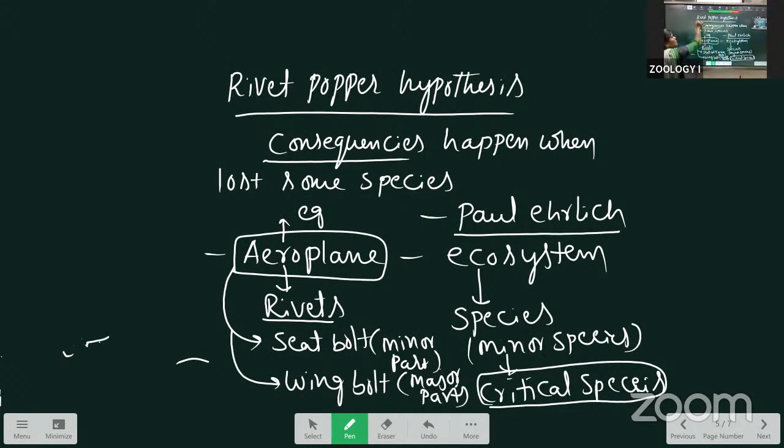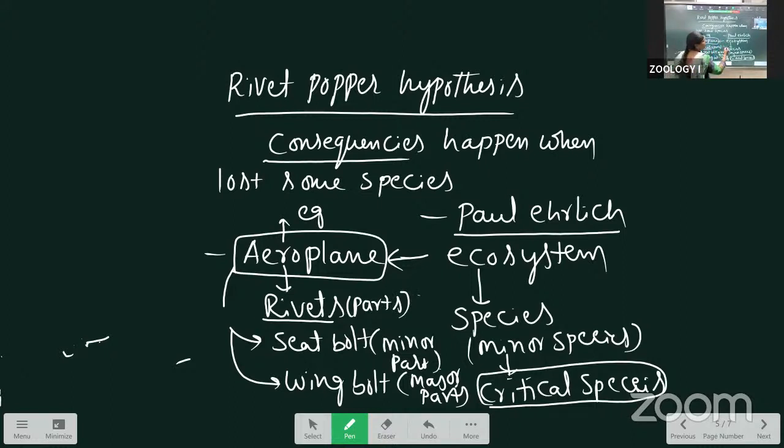Here, next is the Rivet Popper hypothesis. Simple one. Take the aeroplane as an example for explaining the ecosystem. If inside the ecosystem we remove any species, what consequences occur is explained in this theory. Here, Paul Ehrlich took the ecosystem as an example. The aeroplane is taken as the ecosystem, and inside the ecosystem, the parts are there. Those parts he called rivets.